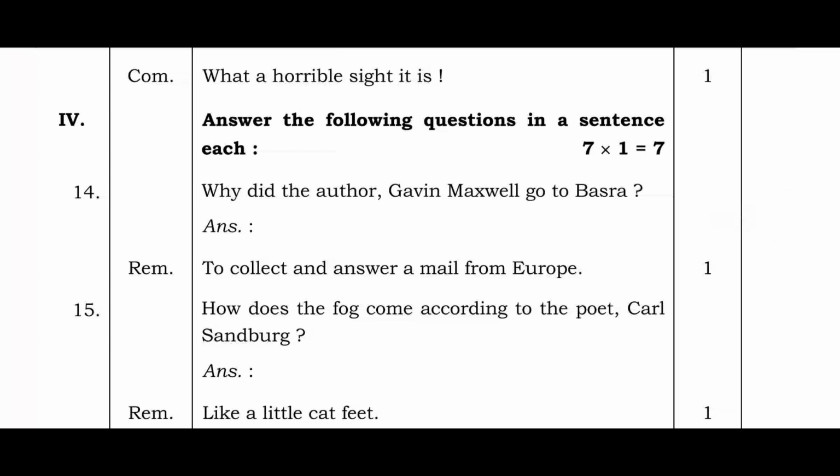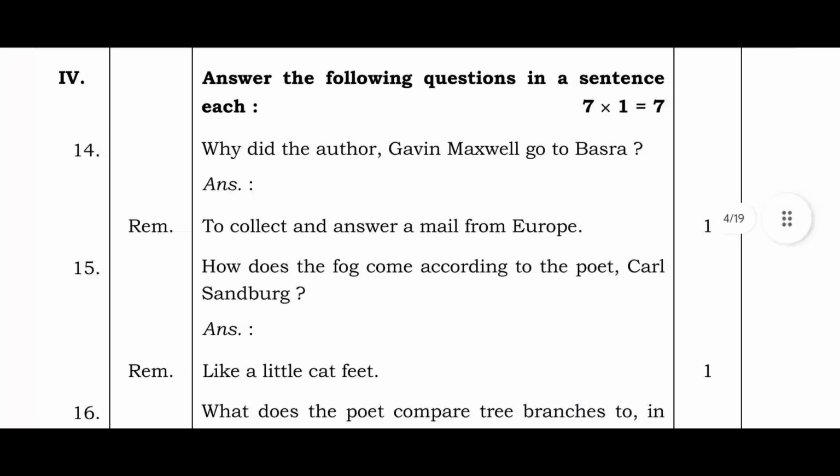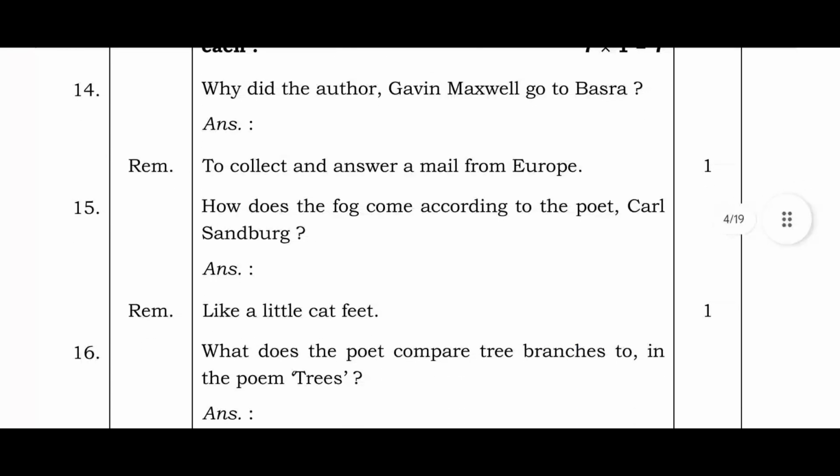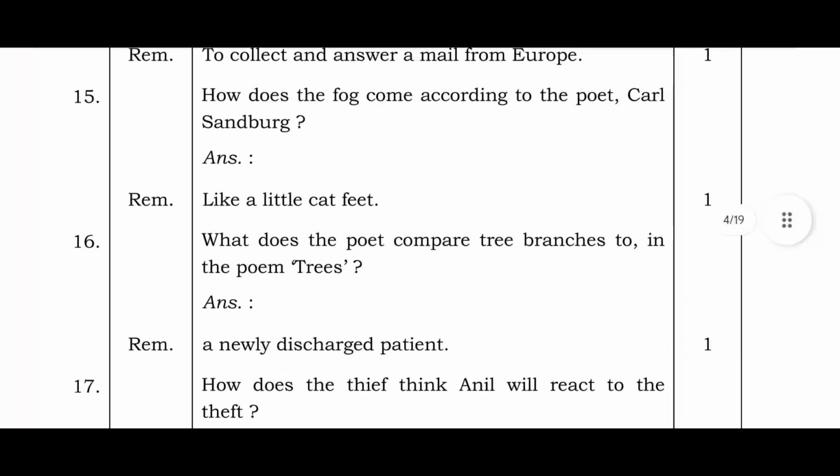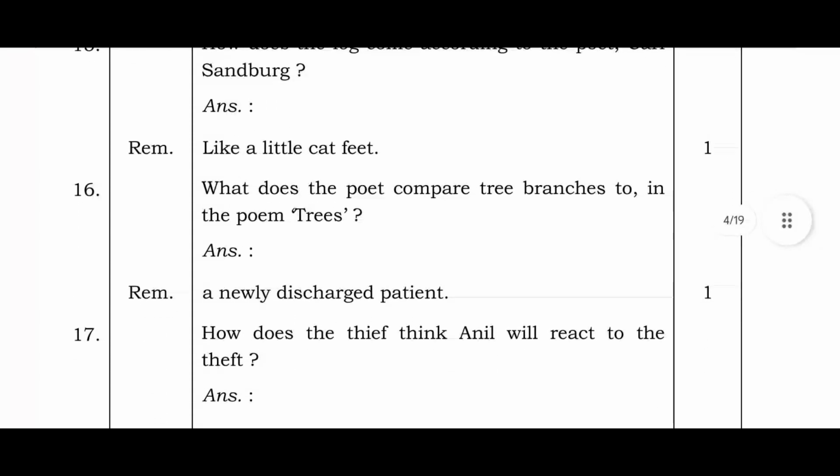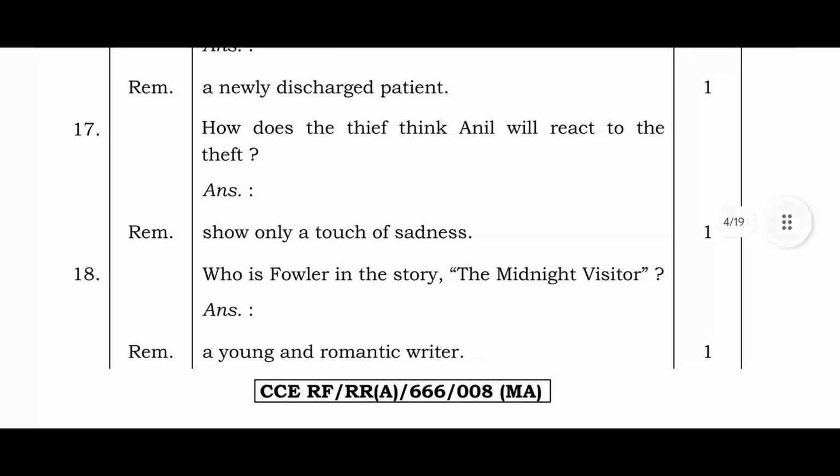Answer the following questions in a sentence each. Why did the author Gavin Maxwell go to Basra? To collect and answer a mail from Europe. How does the fog come according to the poet Carl Sandburg? Like a little cat feet. What does the poet compare tree branches to in the poem Trees? A newly discharged patient. How does the thief think Anil will react to the theft? Show only a touch of sadness.